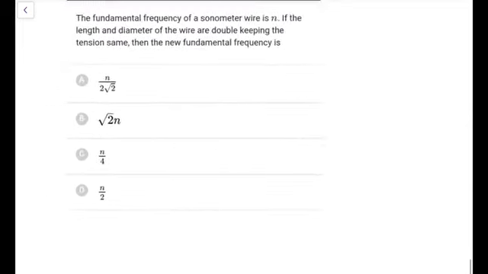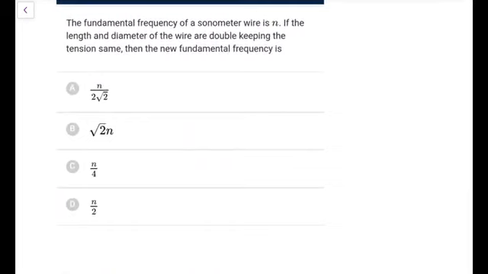Next, the fundamental frequency of a sonometer wire is n. If the length and diameter of the wire are doubled, keeping the tension same, then the new fundamental frequency is? So the fundamental frequency n is typically v by 2l, and v is root T by mu, and mu we write as rho into A upon L. Now the length and diameter are doubled, keeping the tension same, so this is same.